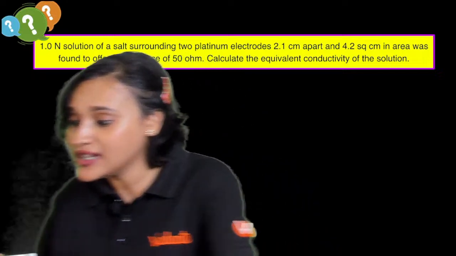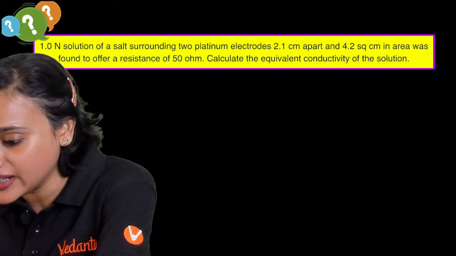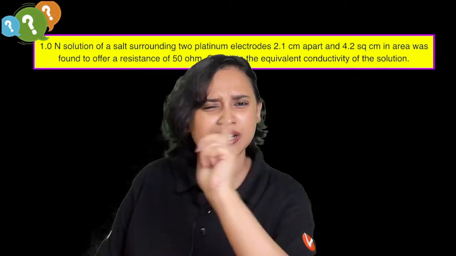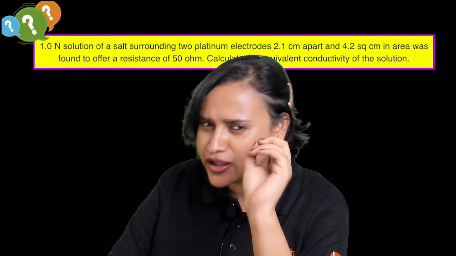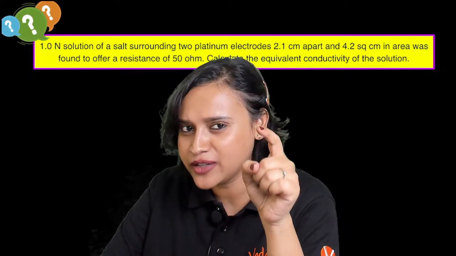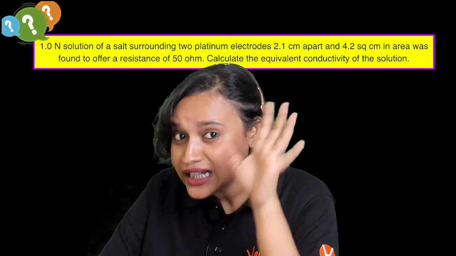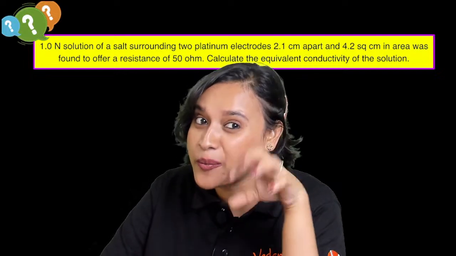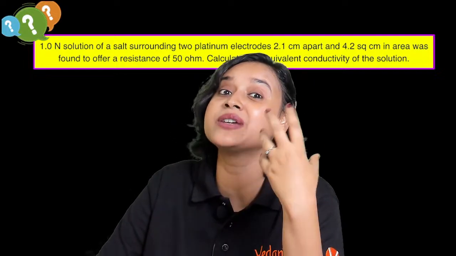Very good question. Why is alternating current used for measuring resistance of an electrolytic solution? Use a little bit of common sense and tell me what will happen if we use a DC cell. Electrolytic solution means you are providing some electrical energy to make a chemical change happen.